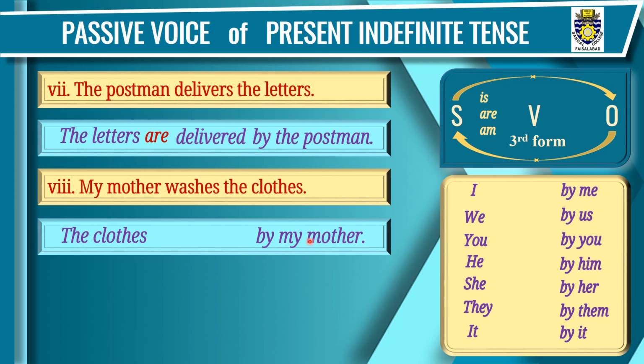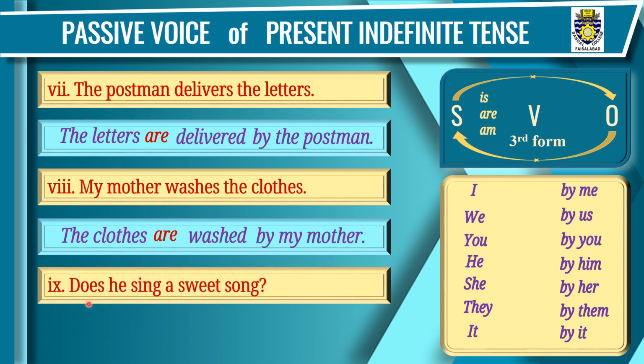Step 3, that is third form of verb, this washes. It is washed. Now the helping verb. Step 4, the clothes, plural, that's why we'll use are here. The clothes are washed by my mother.